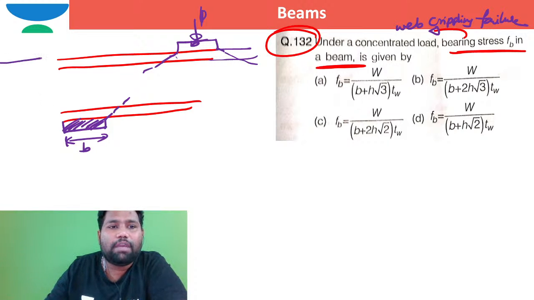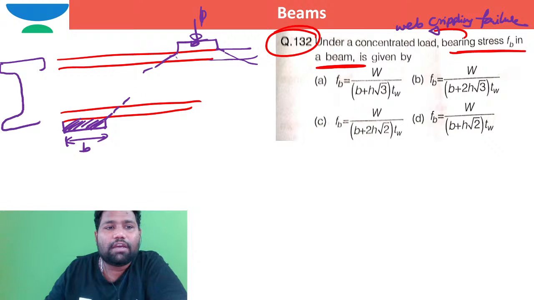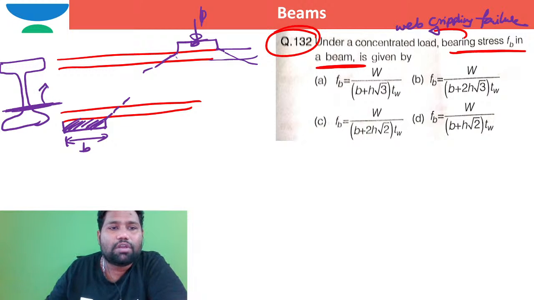If you take a beam of I section, web crippling failure will happen at the level of the root radius. Here, this is the level of the root radius.